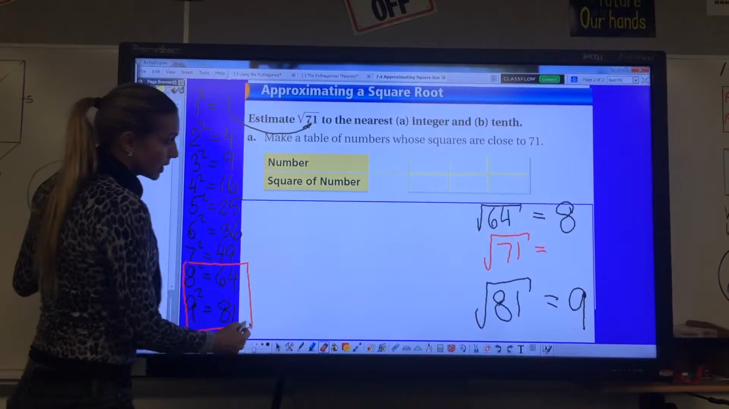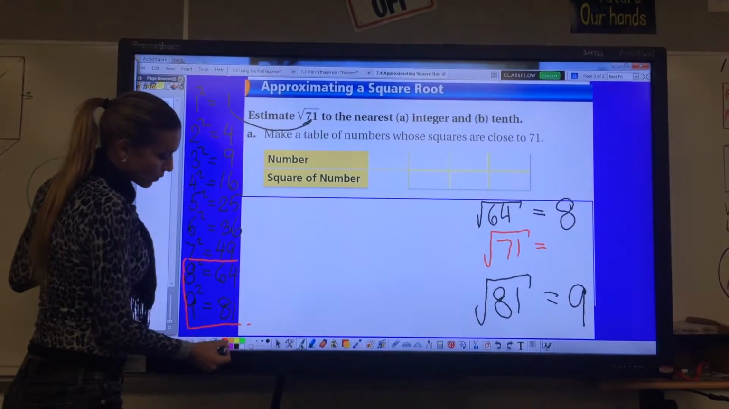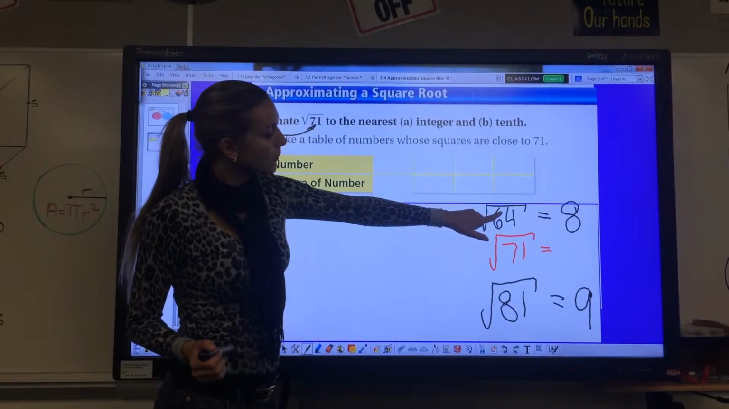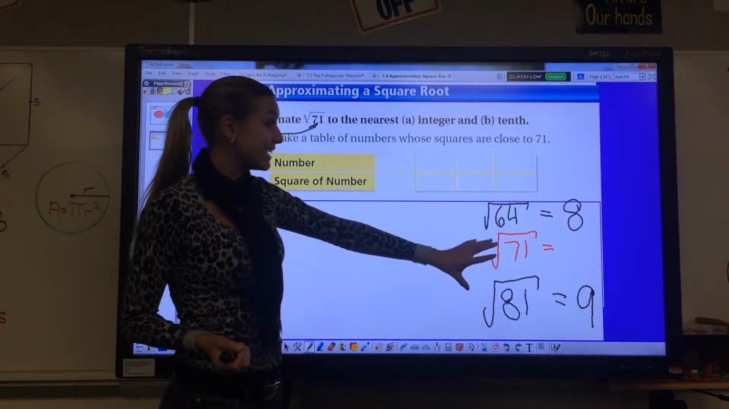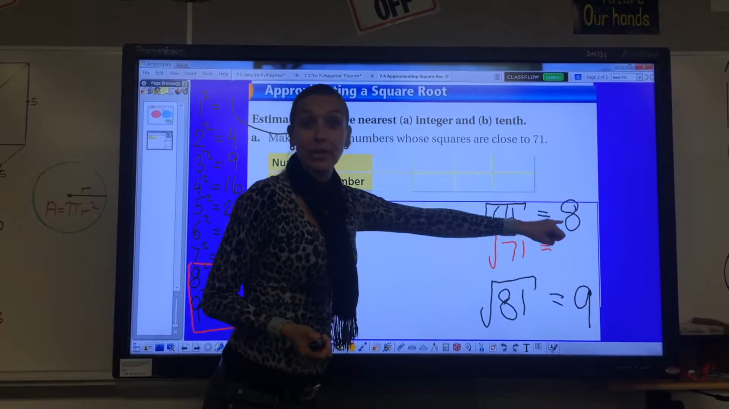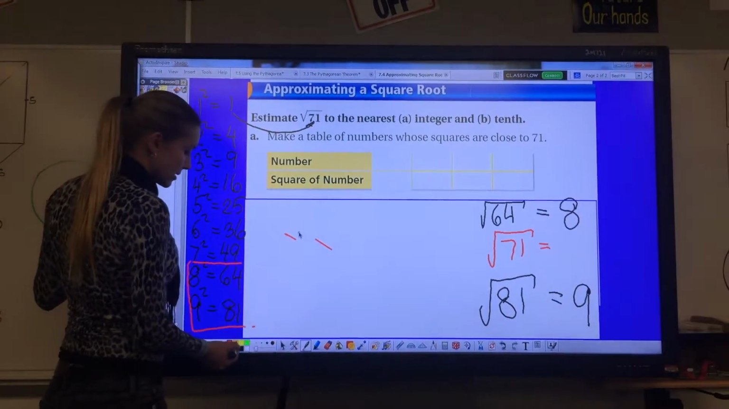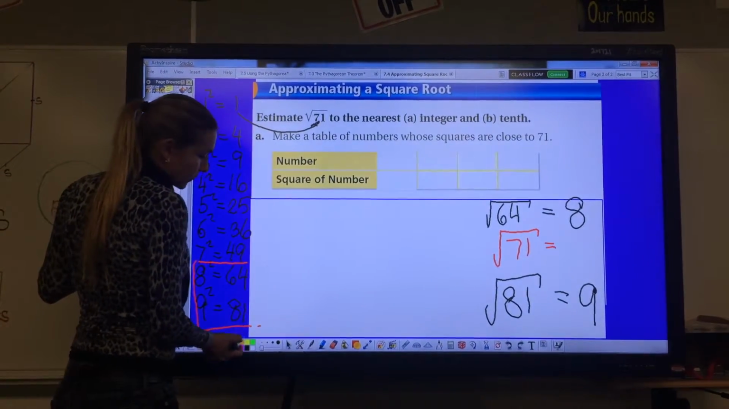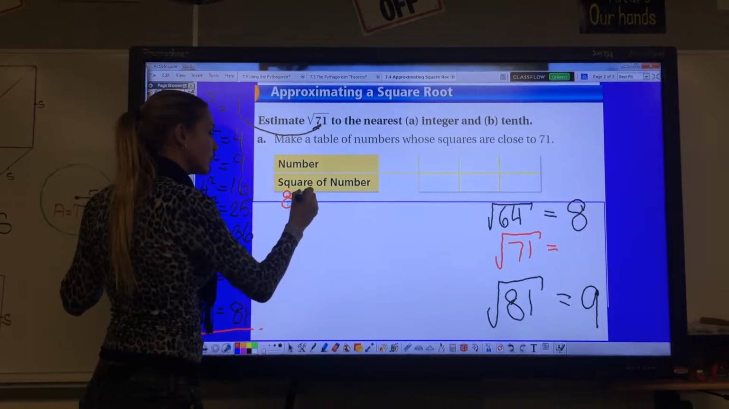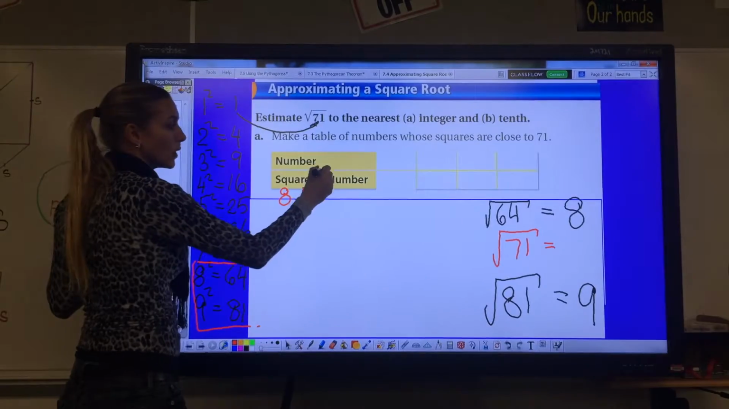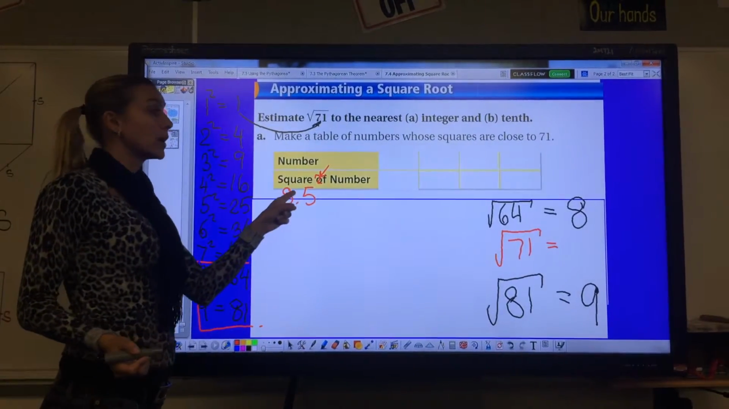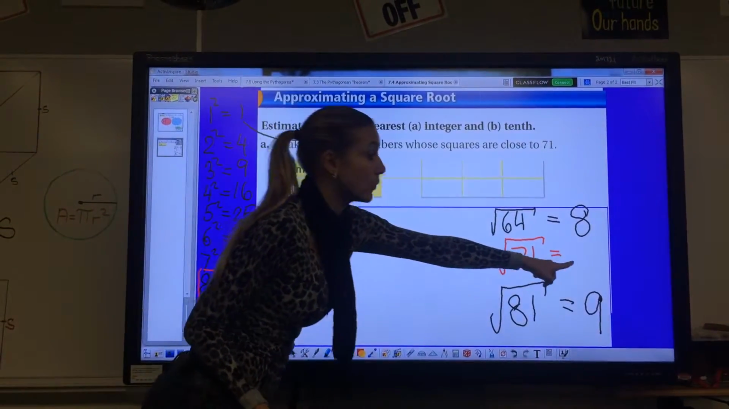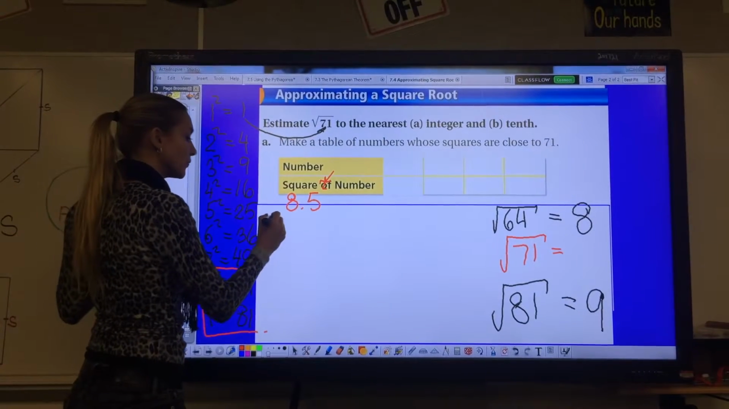So what times what gives me something that is close to 71? I know 71 is maybe a little bit closer to 64. So I am assuming it's either going to be 8.5 or 8.4. So I'm going to test it. I have to test it out. What if it was 8.5? Let's see if it will work. I have to figure out what is 8.5 squared. The square is telling me to take this number and multiply it by itself 2 times. Remember, the exponent square is the opposite of a square root. That will be the answer. So 8.5 times 8.5.